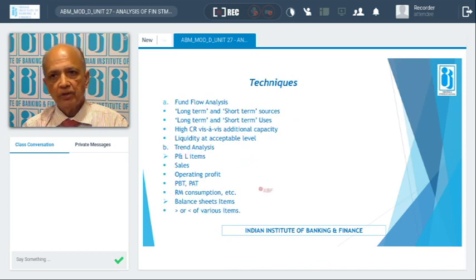Fund flow, as I already told you, the trend analysis: profit and loss, sales, operating statement, then profit before tax, profit after tax, we analyze it.